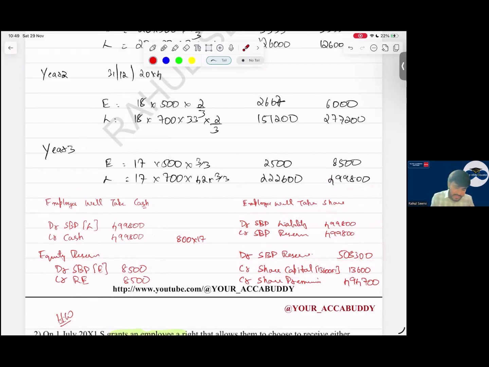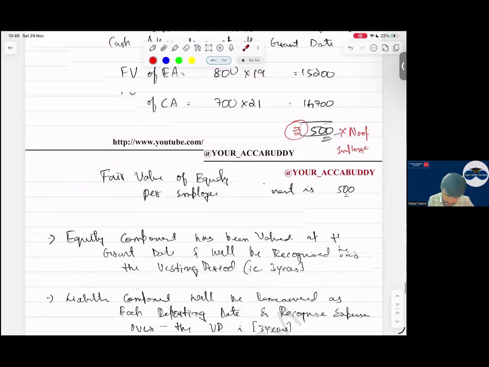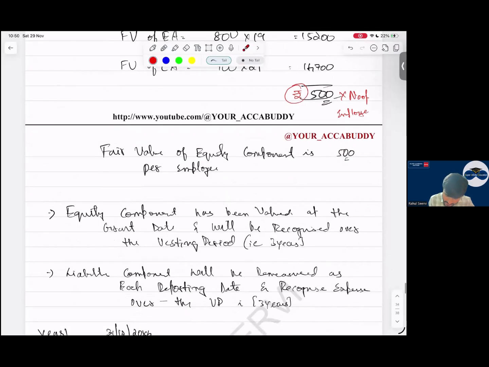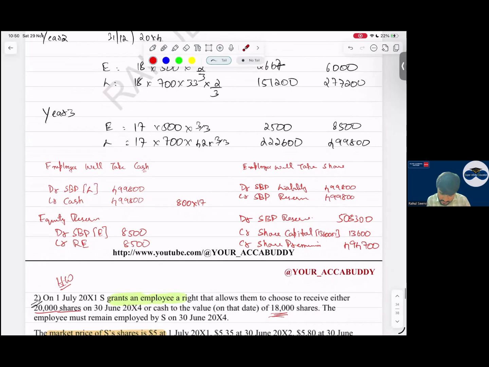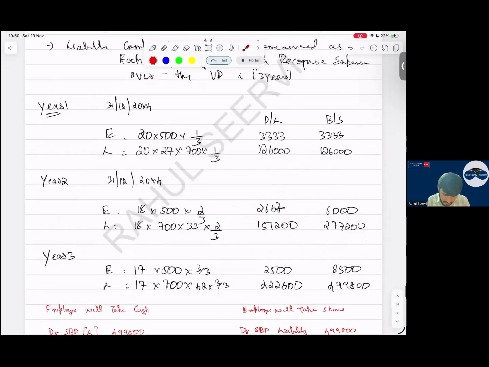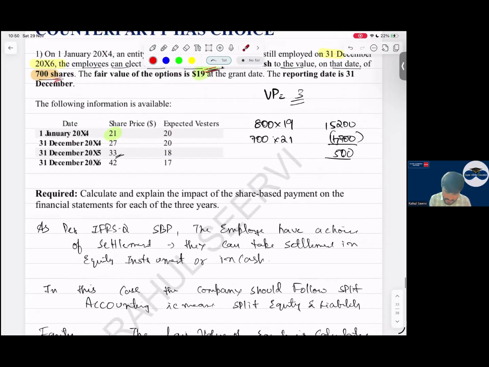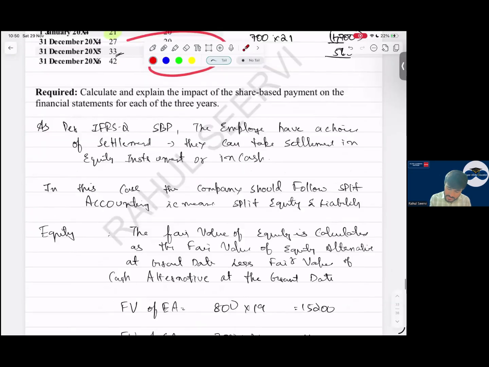How many shares are we giving? These are the number of shares which we are giving. Why have I written 13,600 here? Sorry, my bad. The number of options is how much? 800 into 17. Options per employee is 800, into 17 employees taking. That is 13,600.